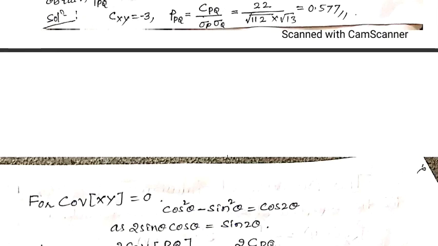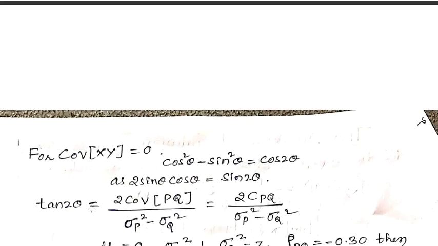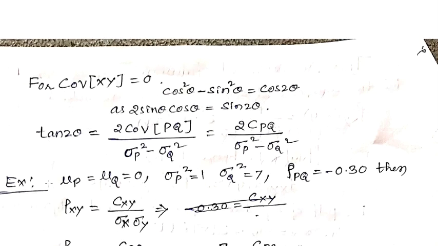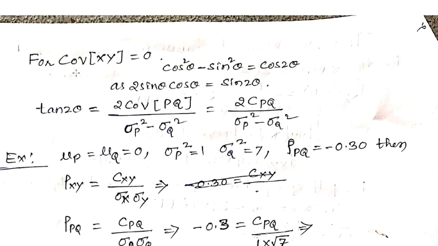And meanwhile, for covariance of X and Y equal to 0, cos square theta minus sin square theta is equal to cos 2 theta, and 2 sin theta cos theta is equal to sin 2 theta. We can write in this form also. The covariance of P and Q is related to the angle.